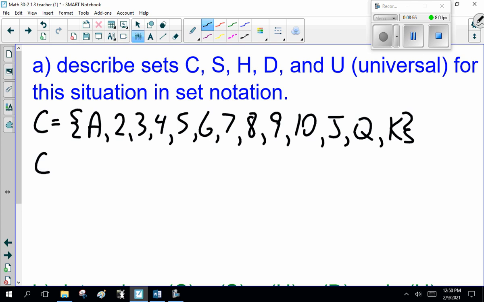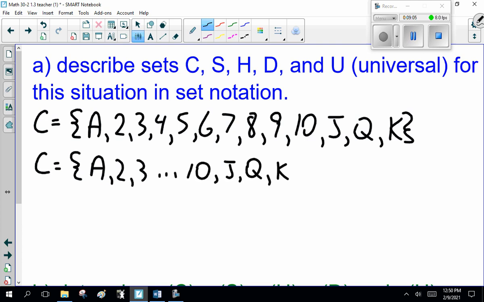Some people get lazy and just write the beginning with ace, deuce, 3, dot dot dot, jack, queen, king. Something like that. But if you want to get perfectly lazy, I mean economical with your energy, it's all clubs. You know what the set of cards is, and all clubs is straightforward.